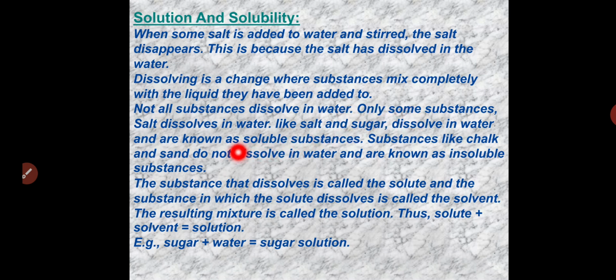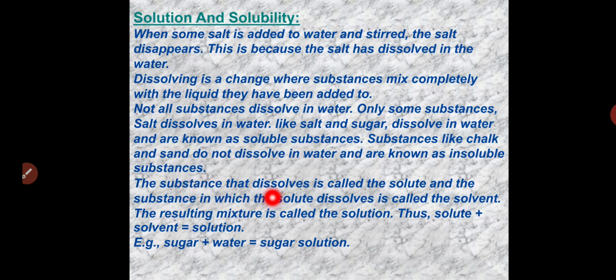Only some substances dissolve in water, like salt and sugar, and they are known as soluble substances. So materials that dissolve in water are called soluble substances, and those that do not dissolve are called insoluble substances. Substances like chalk and sand do not dissolve in water and are known as insoluble substances.